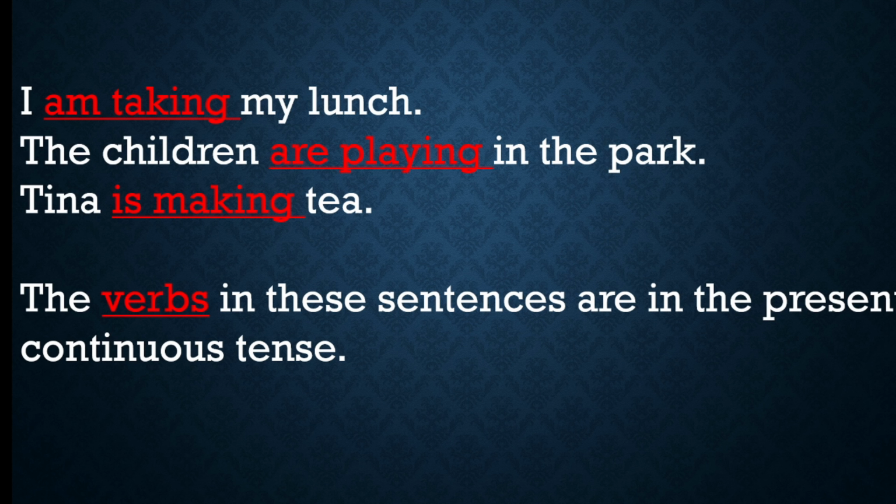These verbs come for present tense. And look at the verbs take, play, make. You have to add ing to these verbs. So it has become continuous form. So when you add ing to the verb, it becomes continuous. When it is present tense, we add either am, is, or are. So any one of these we will add according to the subject.